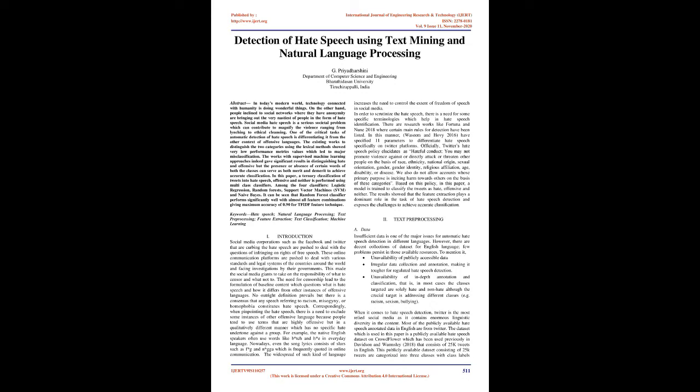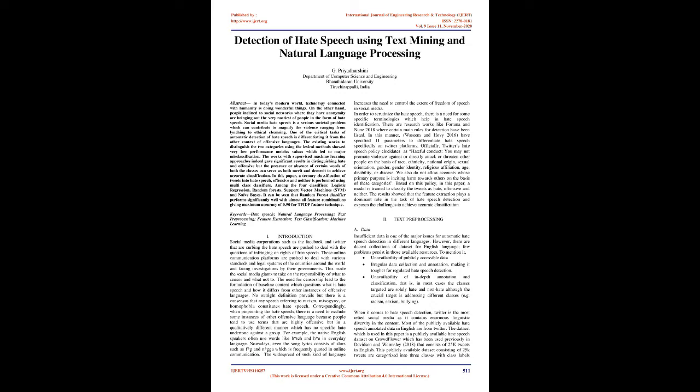Officially, Twitter's hate speech policy elucidates hateful conduct: you may not promote violence against or directly attack or threaten other people on the basis of race, ethnicity, national origin, sexual orientation, gender identity, religious affiliation, age, disability, or disease. We also do not allow accounts whose primary purpose is inciting harm towards others on the basis of these categories.